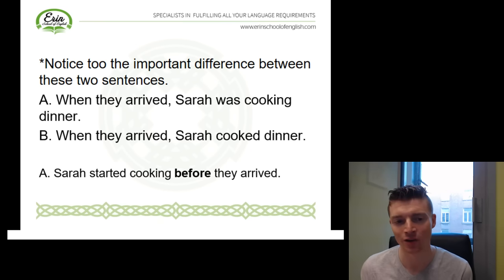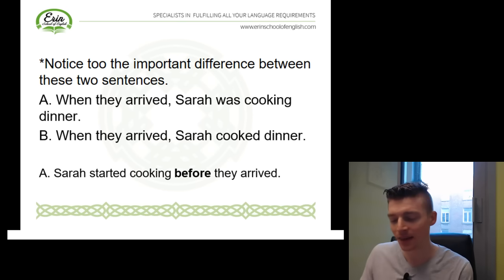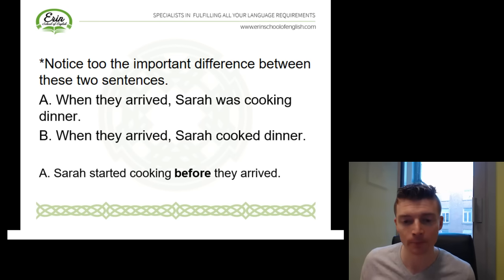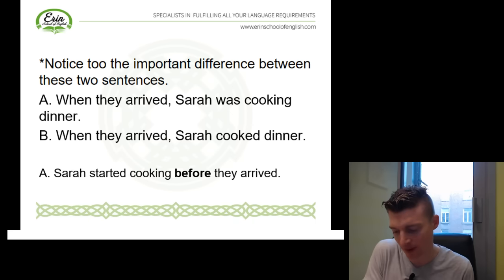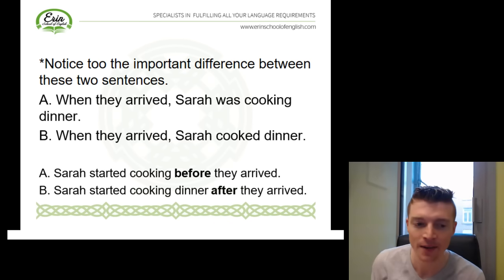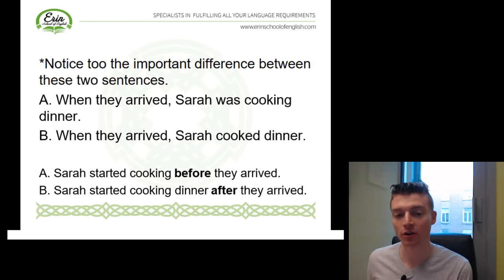In sentence B, when they arrived, Sarah cooked dinner. We've got past simple, when they arrived, and then past simple again, Sarah cooked dinner. So remember, we can use the past simple like this when we want to talk about actions that happen in sequence. One action happened after the other. I woke up, I got dressed, I brushed my teeth, I went to work. Past simple, past simple, past simple. We're describing the sequence of events one after the other. So in sentence B, Sarah started cooking dinner after they arrived. They arrived first, then Sarah cooked dinner. So this is an important difference to understand.